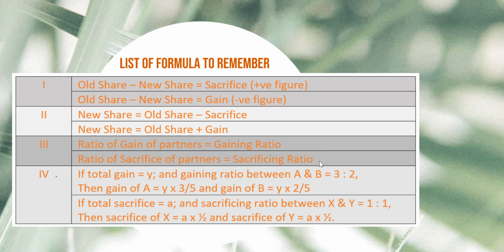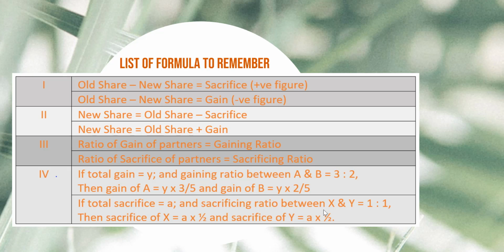And if we put the sacrifice of the partners together in the form of a ratio, we will get the sacrificing ratio. Now, where the total gain is Y and the gaining ratio between A and B is 3:2, to get the gain of A, we will take the total gain Y into the gain ratio of A, which is 3/5. And to get the gain of B, we will take the total gain Y into B's gain ratio, which is 2/5.